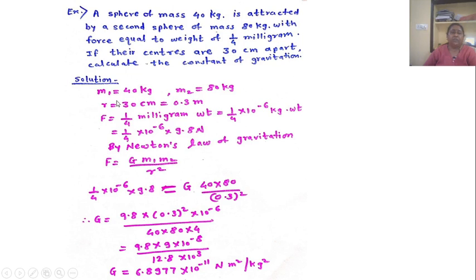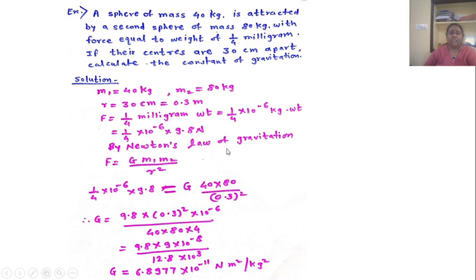And also given the value of r equal to 30 centimeter, that is equal to 0.3 meter. Also here given, that is a force equal to 1/4 milligram weight equal to 1/4 into 10 raised to minus 6 kg into weight. So F equal to 1/4 into 10 raised to minus 6 into 9.8 Newton.